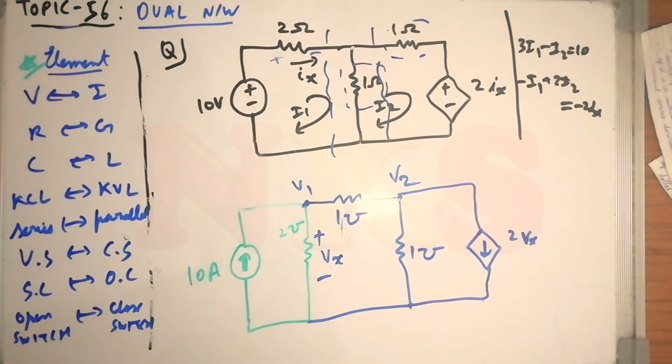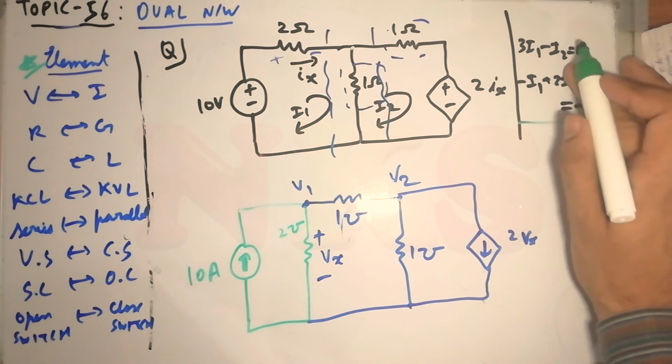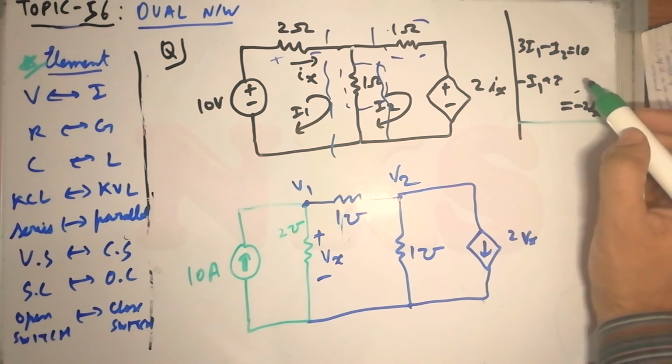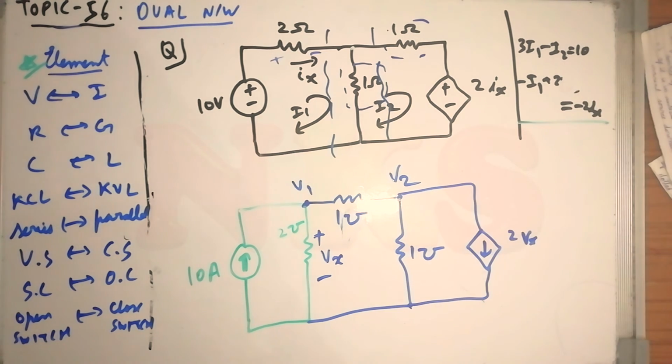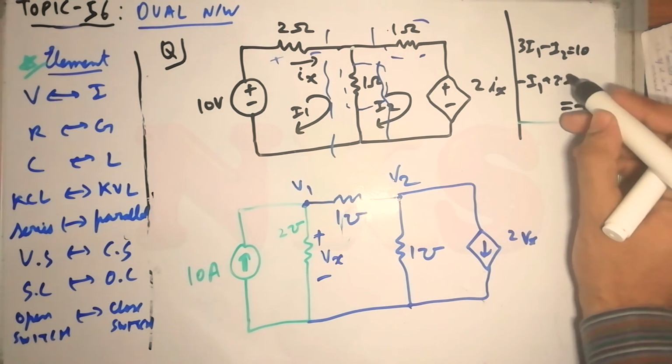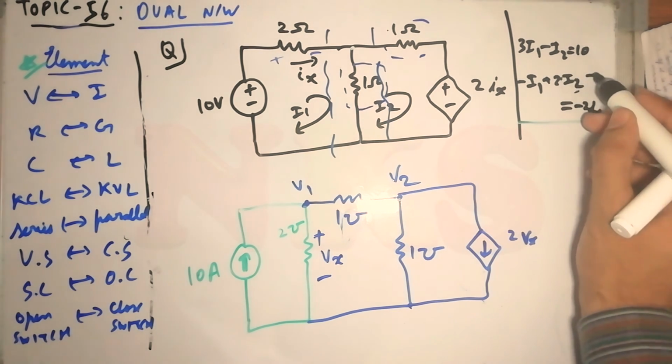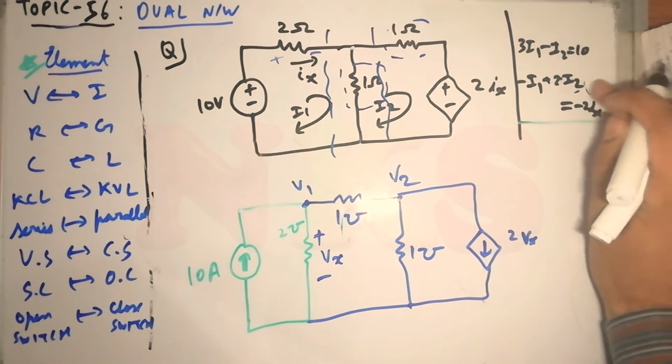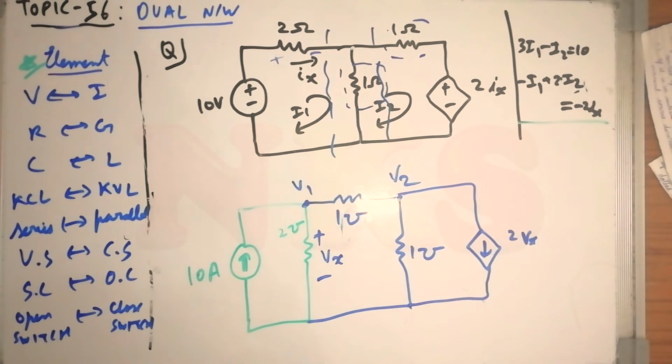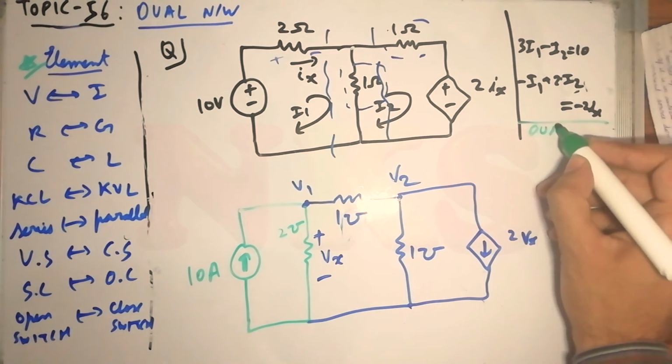Now write the dual of the above equations.